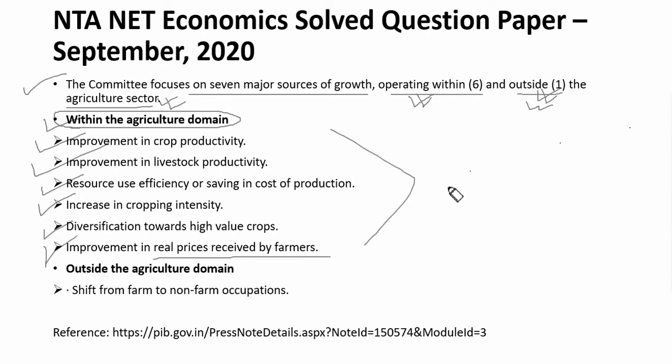So these 6 are operating within the agriculture sector. Now the last one occurs outside the agricultural domain. This is called shift from farm to non-farm occupations.